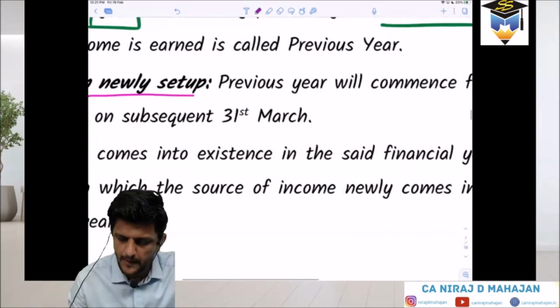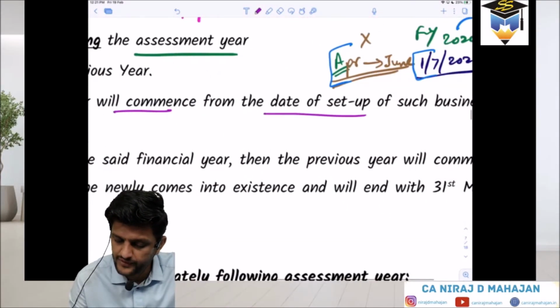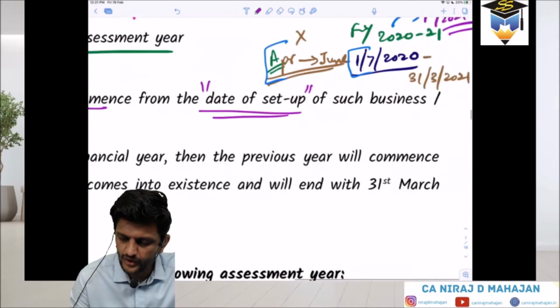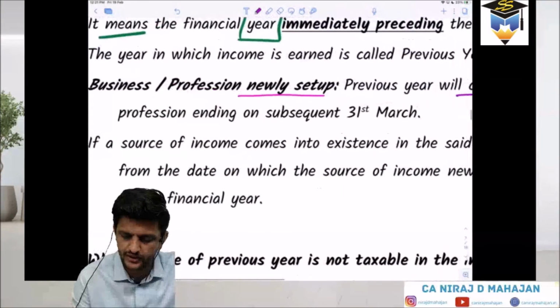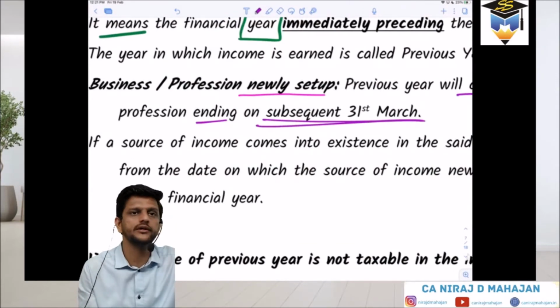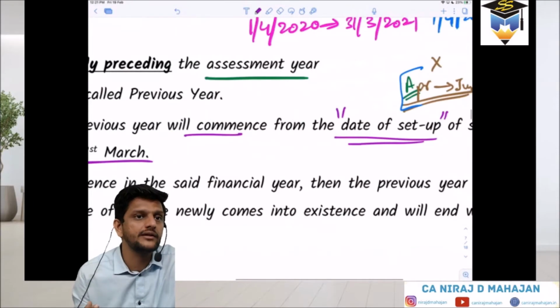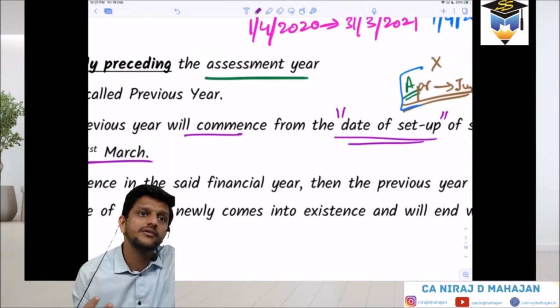Now check, pay attention. Previous year will commence from the date of setup of such business or profession, ending on the subsequent 31st March. It will commence, begin when? On the date of setup.